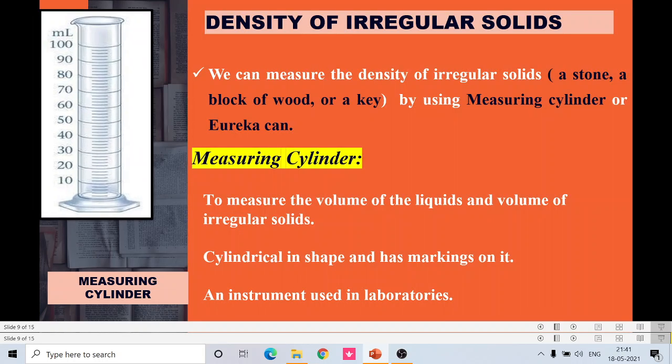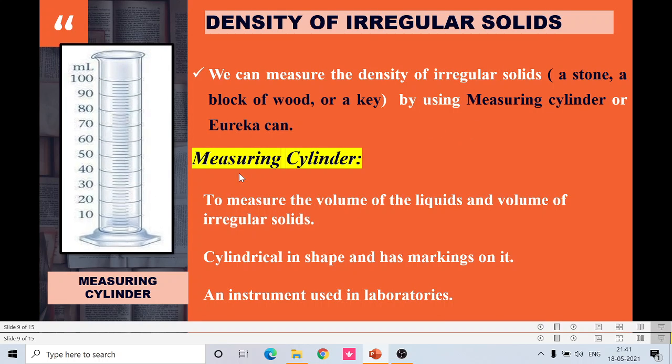How to calculate the density of irregular solids? Yes, the measuring cylinder method is available in order to calculate the density of irregular solids. Say for example a stone, a block of wood or a key. To measure the volume of a liquid and the volume of an irregular solid, we use this measuring cylinder. It is cylindrical in shape and it has markings on it. So from these markings we can calculate the volume of the liquid.